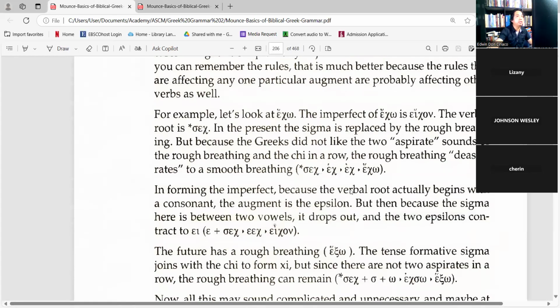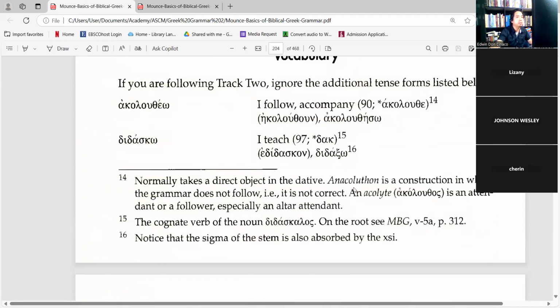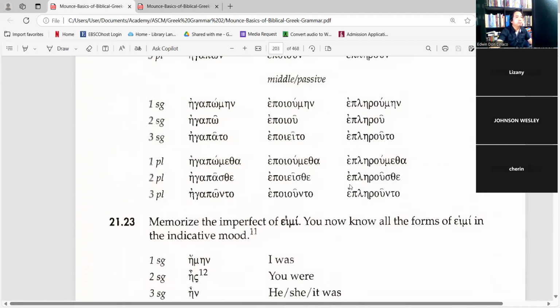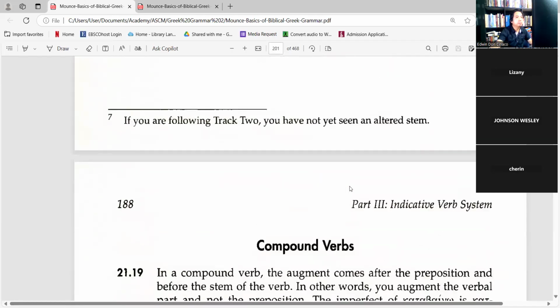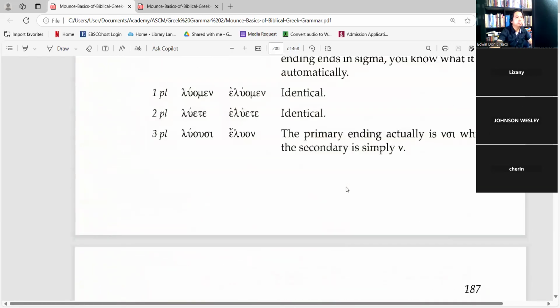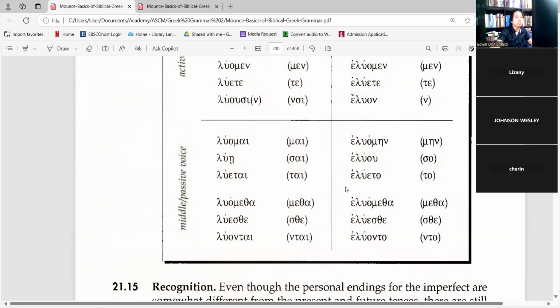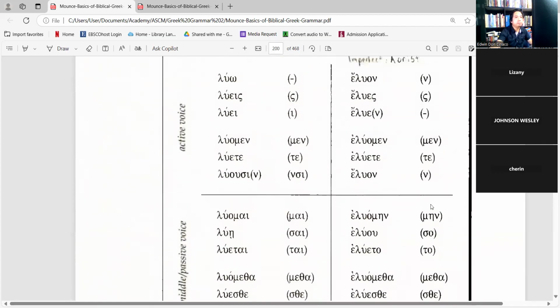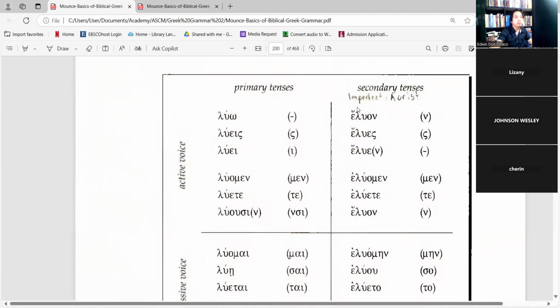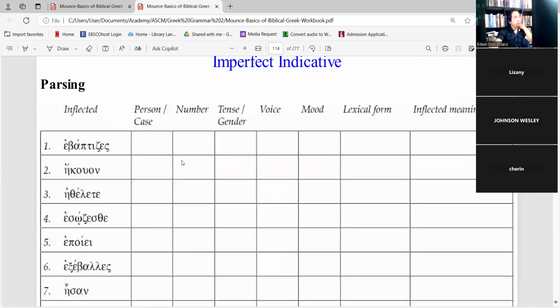Let's go back to the chart. So this is the chart. The first person singular and the third person plural are the same. So echo on.